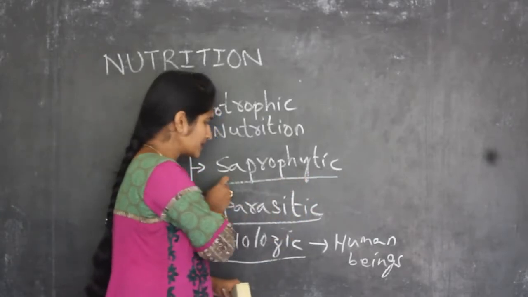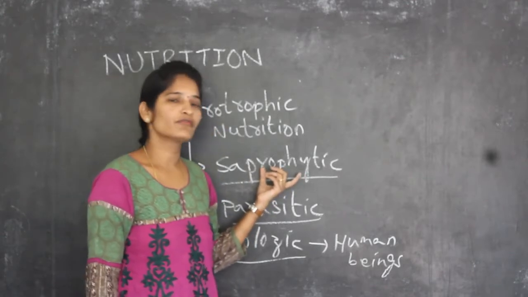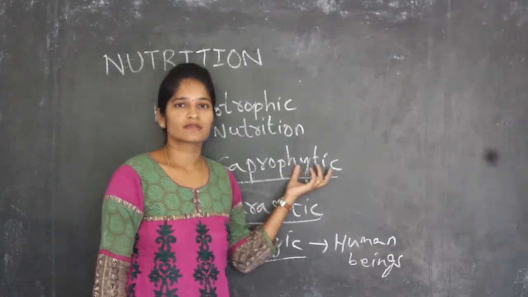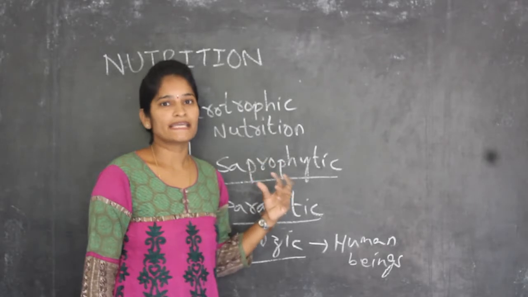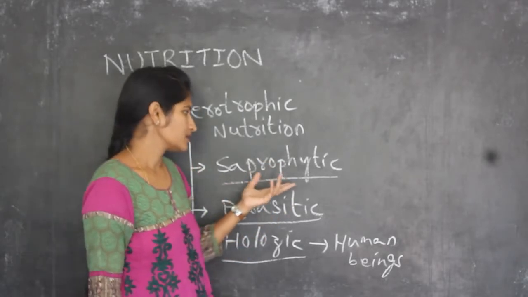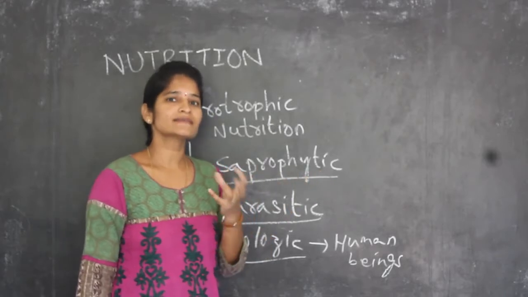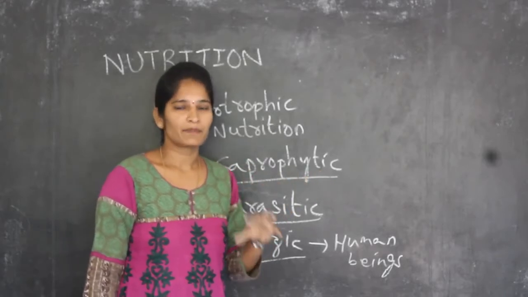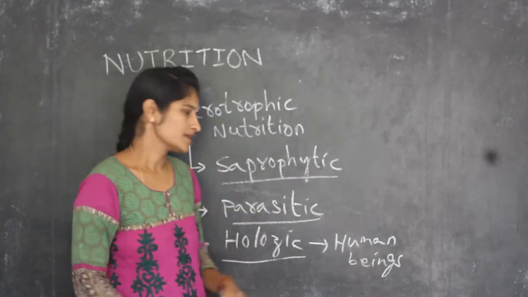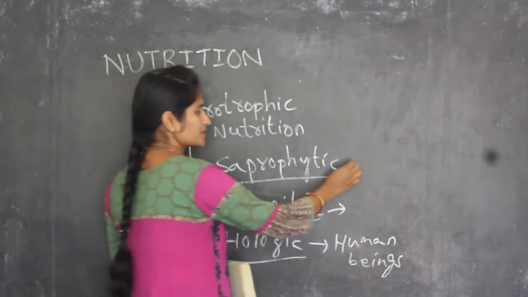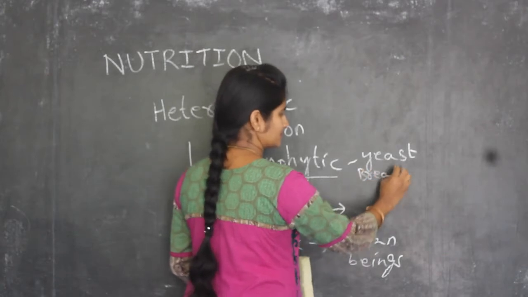Next is saprophytic nutrition. This is where the organisms obtain food from decomposed matter. That means they derive their food from dead and decaying matter. For example, when there is dead, decaying, decomposing matter, you get a smell. How is that smell there? Because of microorganisms present in it. Is it clear? That is called saprophytic nutrition. Examples for saprophytic nutrition are yeast or bread mold.